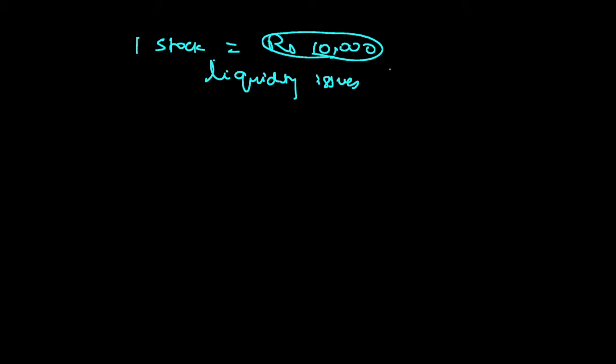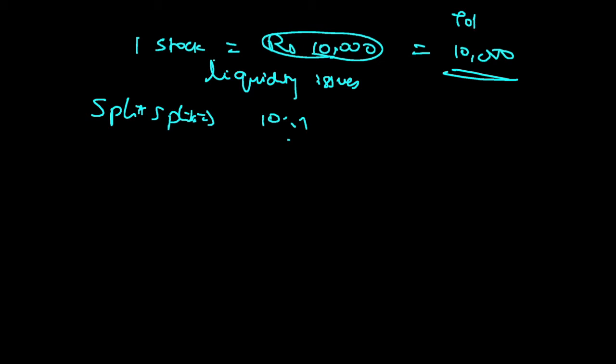So in order to sort out these issues, stock split is introduced. In a stock split, one share is split into multiple. Say for example, one stock, 10:1. So one will be divided into 10 stocks. Mind you, the end amount remains the same. Initially the client had one stock, the price of one stock was 10,000, and so the total value was 10,000 rupees.